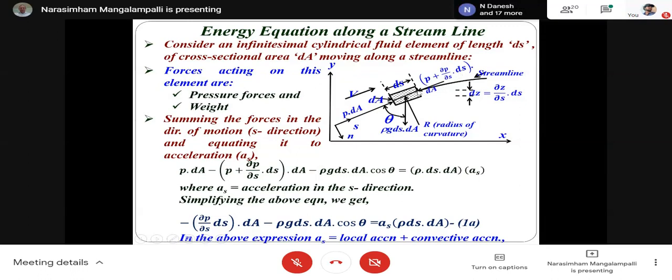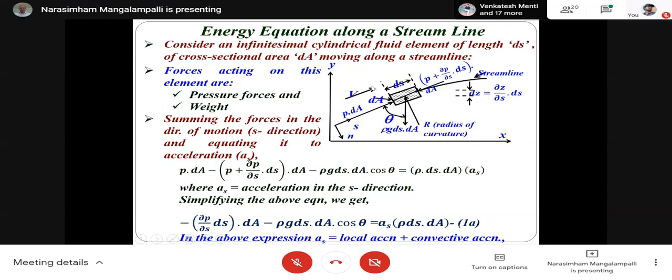The pressure at this section is P, the pressure here, plus the rate at which P is changing with respect to S, that is dou P by dou S, into ds. So what is the force here? P dA. And what is the force here? P plus dou P by dou S into ds, into dA. We'll assume that the area is not changing much because we have considered a small infinitesimal length.